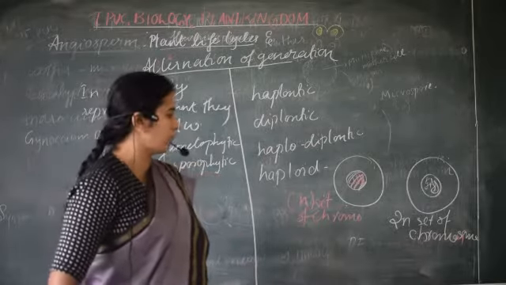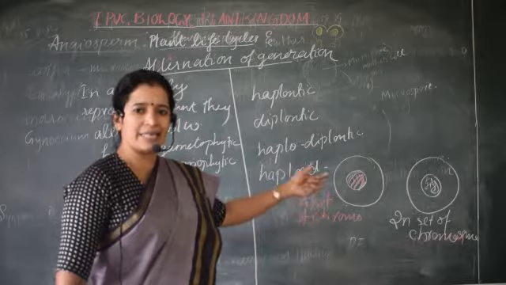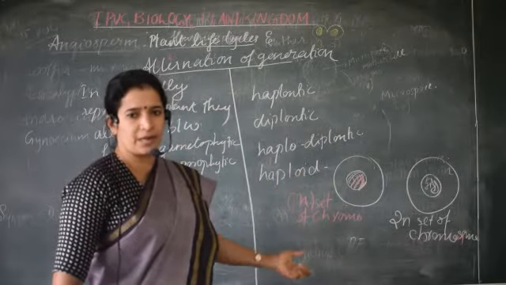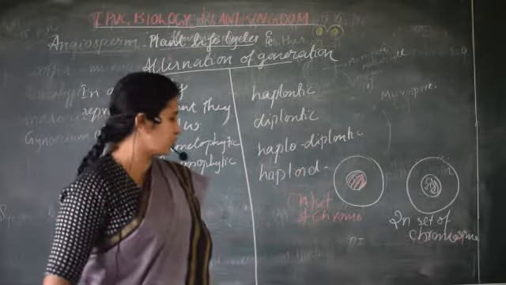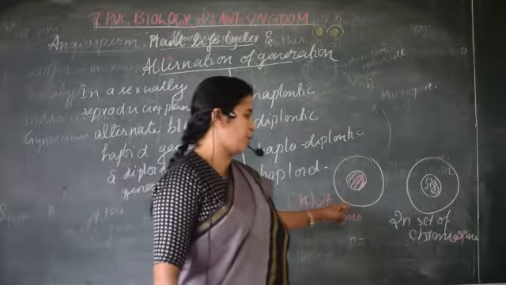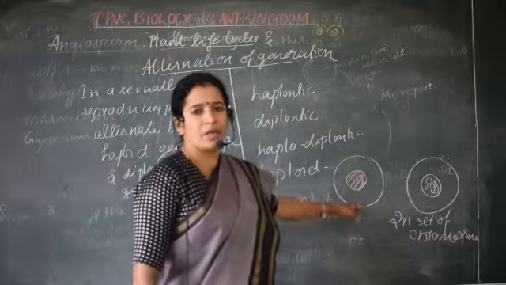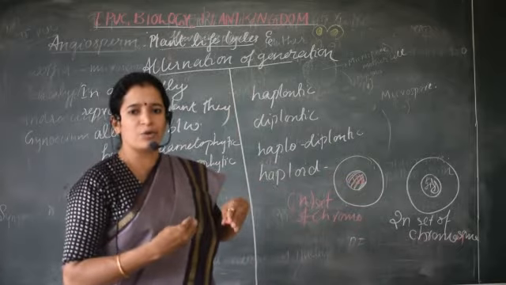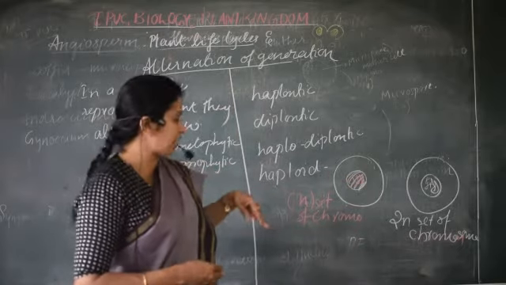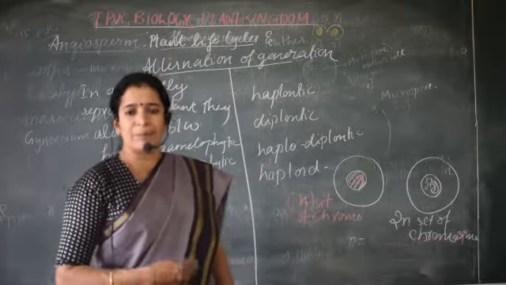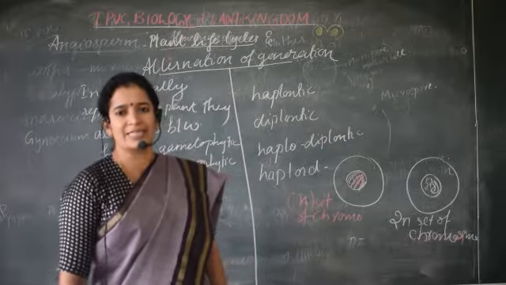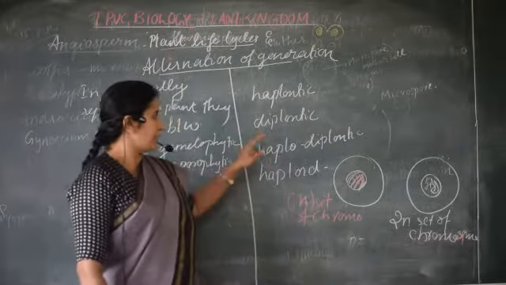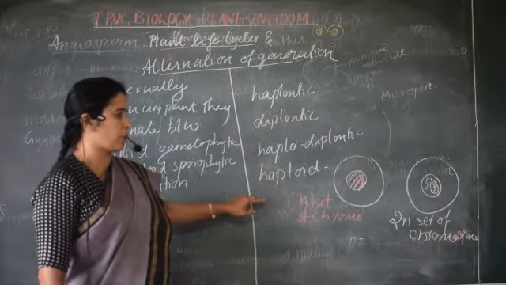So in a sexually reproducing plant, they will alternate with these two body structures. They can reproduce either through the haploid plant body or through the diploid. Based on which generation takes more time and through which they complete their life cycle, we categorized it as haplontic, diplontic and haplodiplontic.